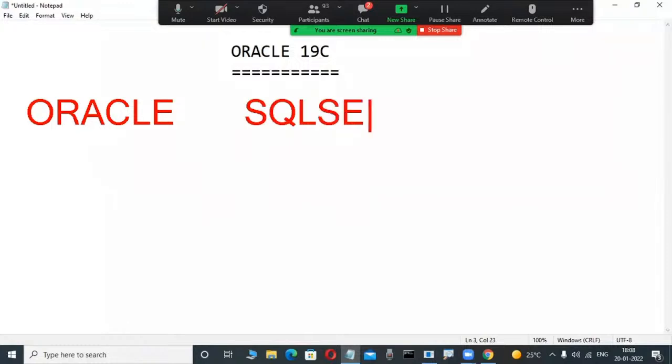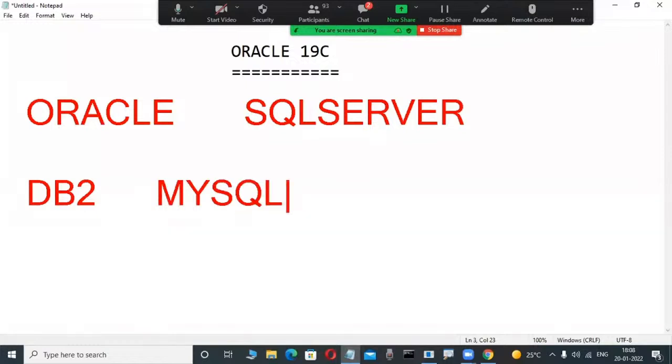SQL Server is a database product from Microsoft. DB2 is a database product from the IBM company. MySQL is a database product that is open source, but nowadays Oracle Corporation has purchased it. Again, Sybase is a database product from Ingres Corporation.